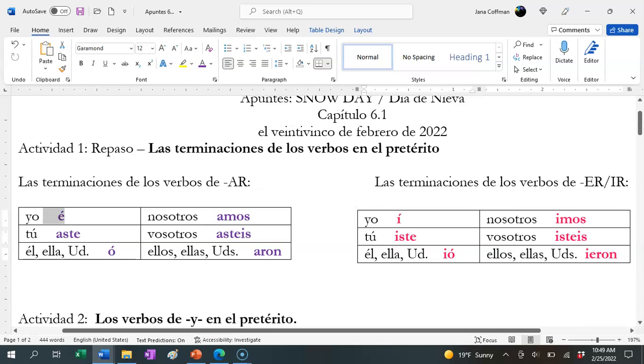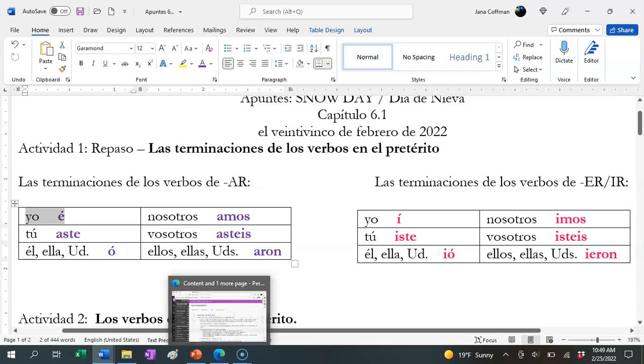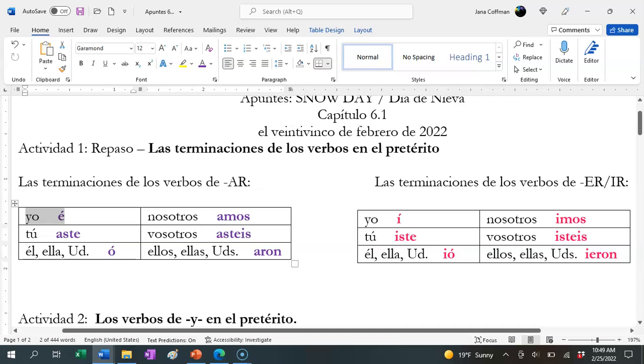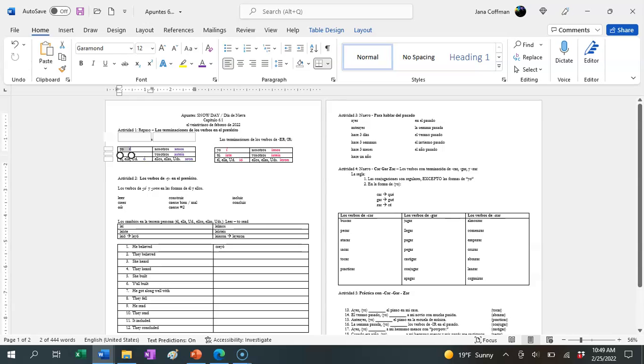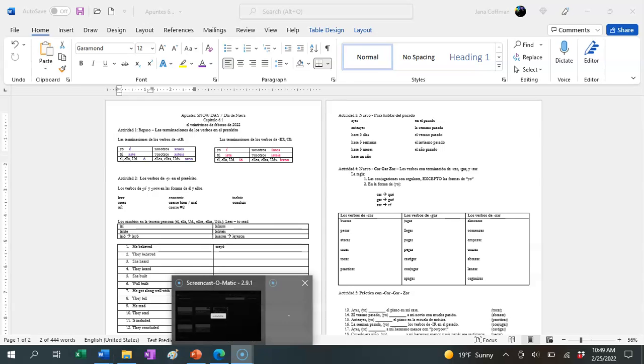And our car, gar, zar verbs, we're still using all of these regular spellings except in the yo form, and once again, it's to maintain the correct pronunciation. Otherwise, that E would make all of those consonants soft, and we want to keep them hard. So we want to keep the C as a K and not an S. We want to keep the G as a G and not an H. And we want to keep the Z as an S and not a Z. All right, I hope this helps. Those are our regular preterite verbs.